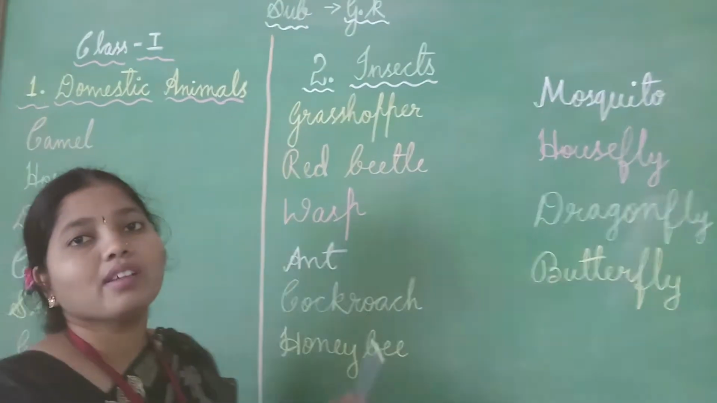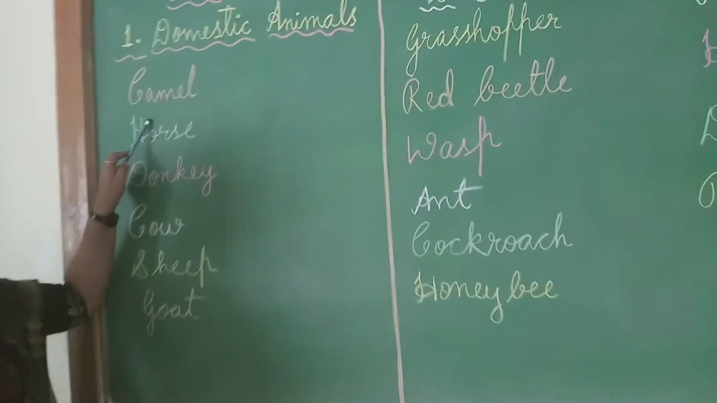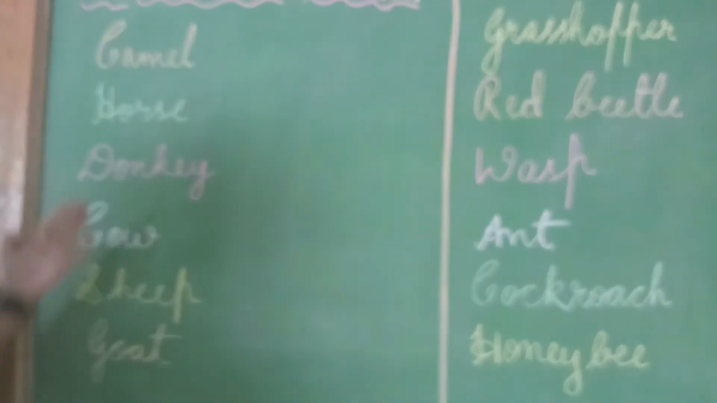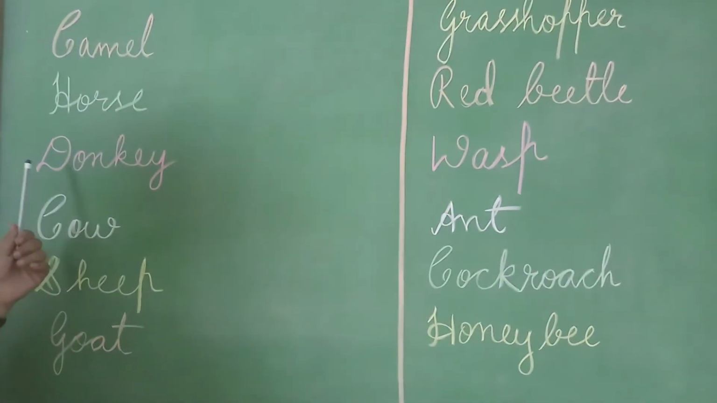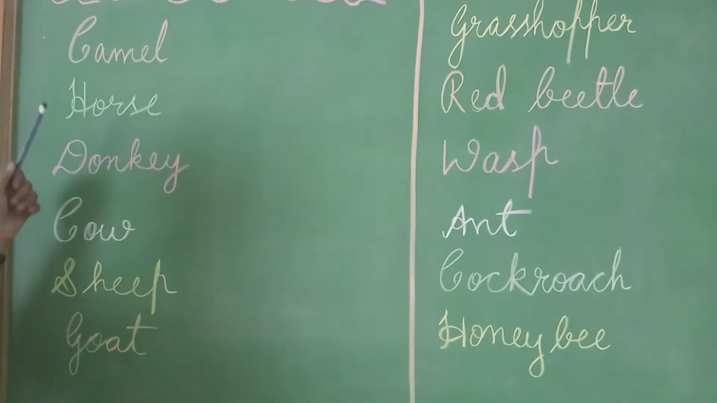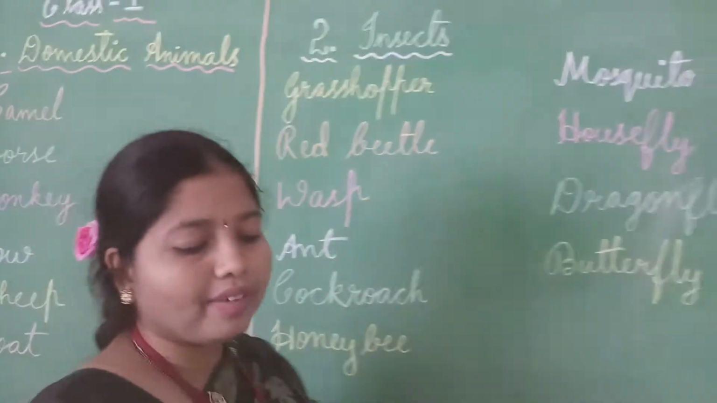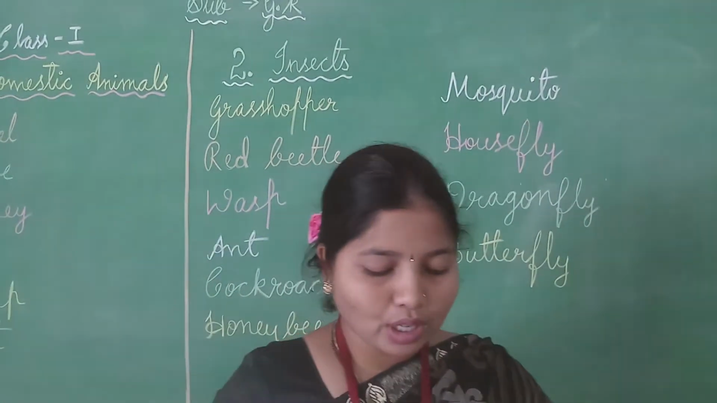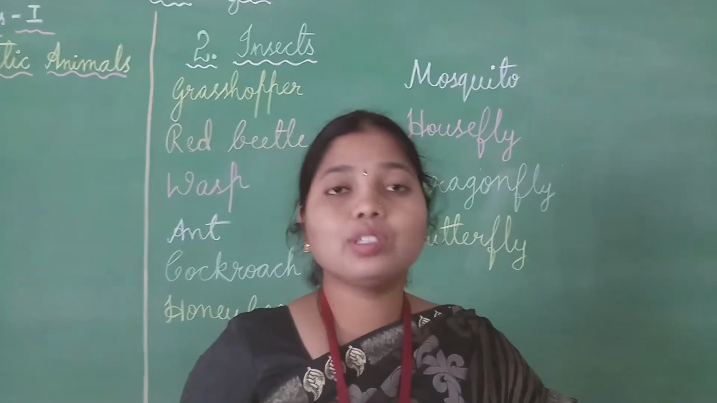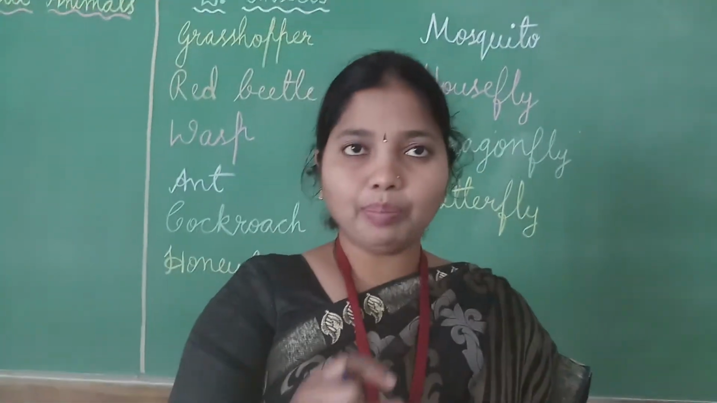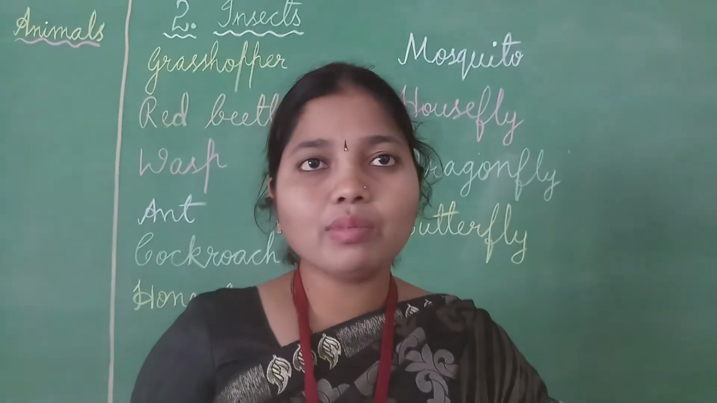In domestic animals, we are going to discuss camel, horse, donkey, cow, sheep and goat. About these 6 domestic animals we are going to study now. They have given here, children: match the following pictures of domestic animals with their names. You should see the picture and match it with its name. One column is of pictures and one column is of names.